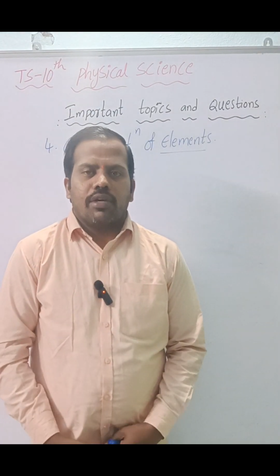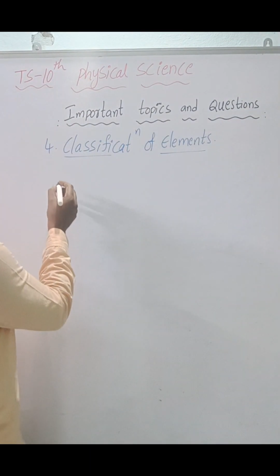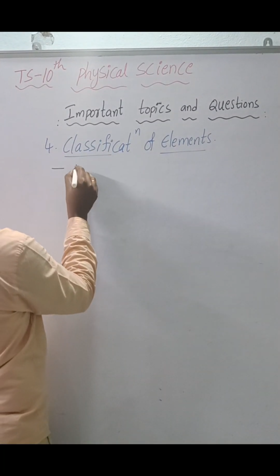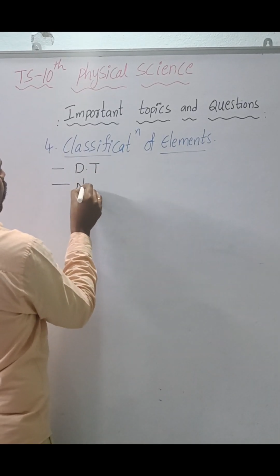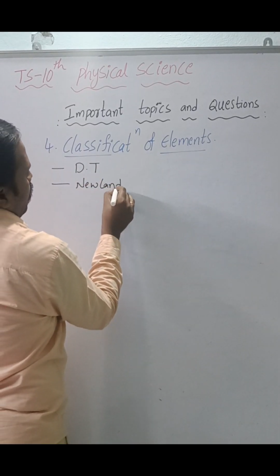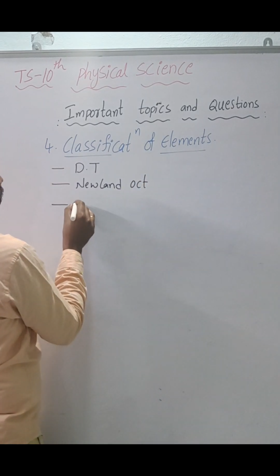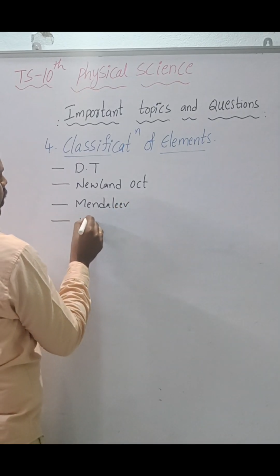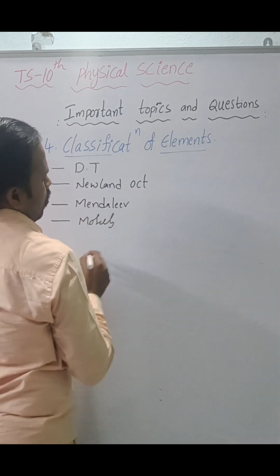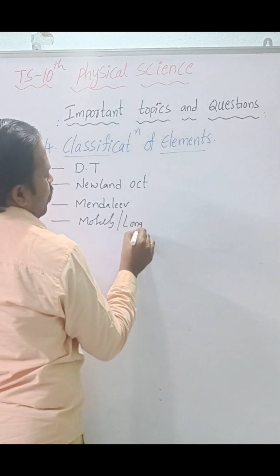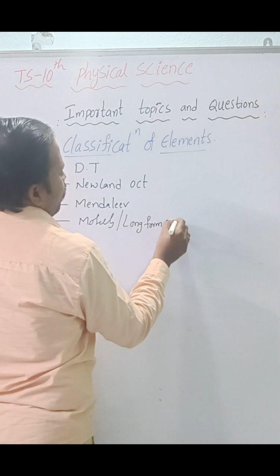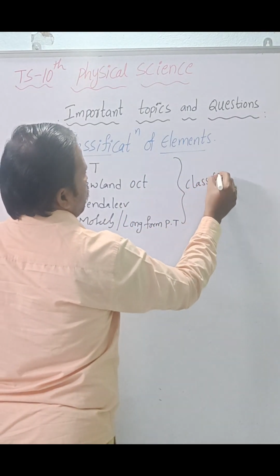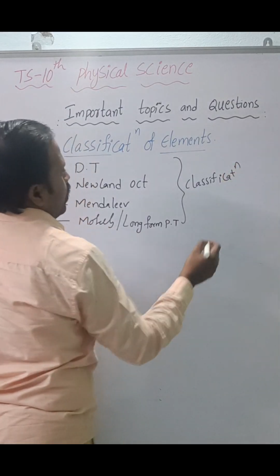Next, the lesson on classification of elements in the periodic table. First, the classification: Dobereiner's triads, Newlands' octaves, Mendeleev, and mostly the long form of the periodic table. These are all completely related to classification.